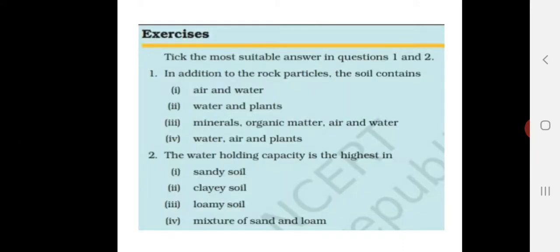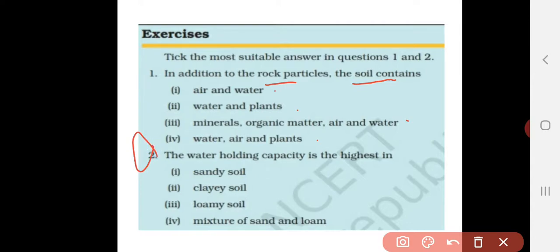Today we are going to discuss the book back exercise of chapter 9, Soil. First question, it is choose the best answer. First question, in addition to rock particles, soil contains. Soil contains the rock particles and along with that some other particles are also present. So what is that? Options are air and water, plants, minerals, organic matter, air and water, air and plants. So think wisely and choose the correct answer.